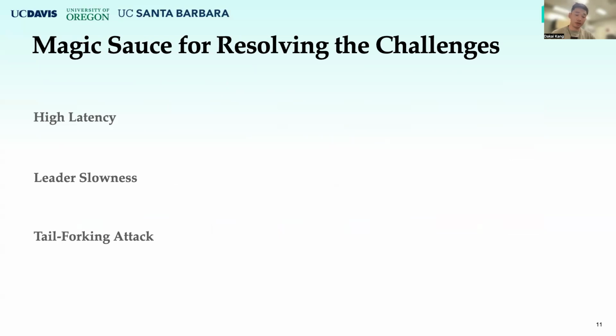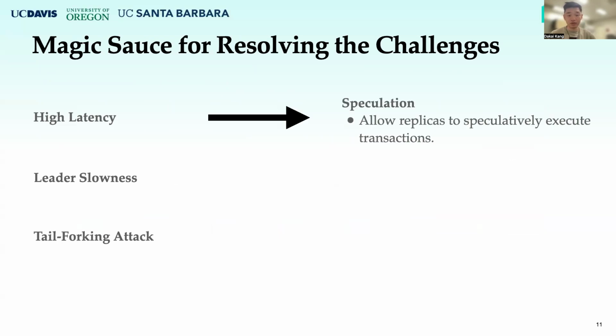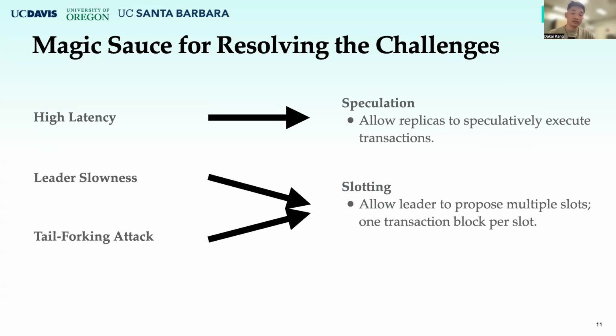Now let's see how we resolve the challenges mentioned above. To reduce latency, we use speculation to go one step further than HotStuff-2. We allow replicas to speculatively execute transactions, reducing the latency by one more phase. And to mitigate the impacts of slow leaders and the tail forking attacks, we introduced a mechanism called slotting. The slotting mechanism allows leaders to propose as many slots as possible before their timers are out, 1 transaction per slot.